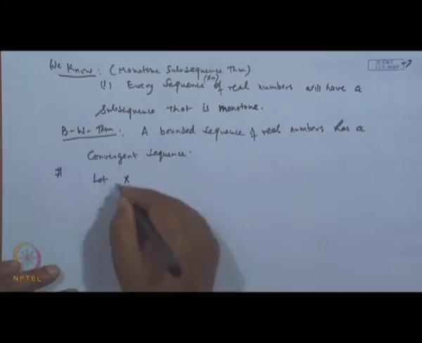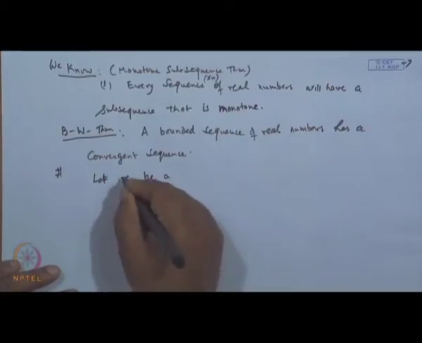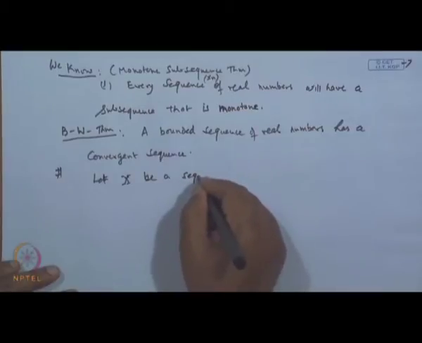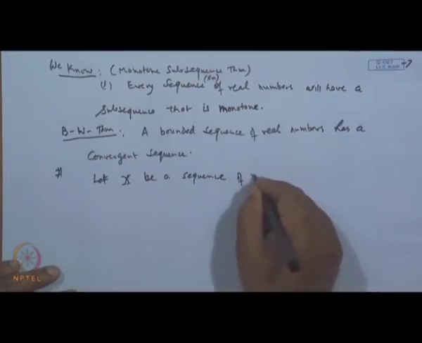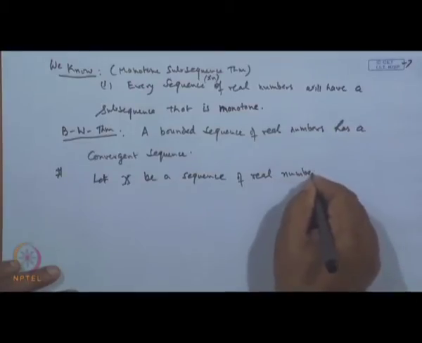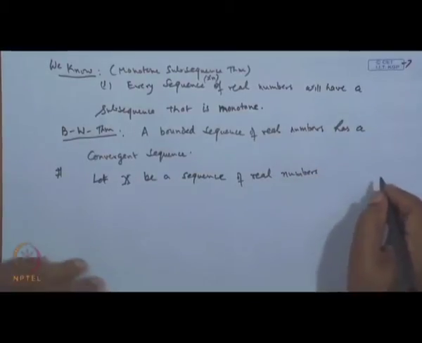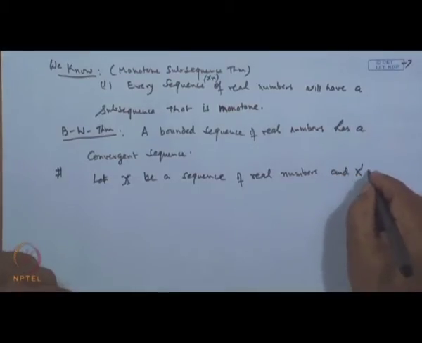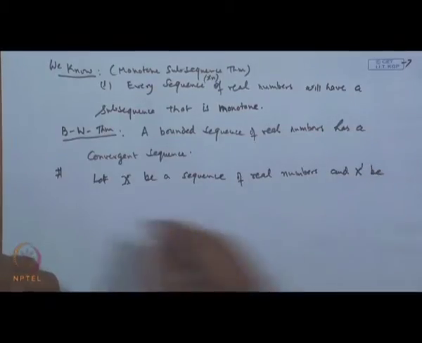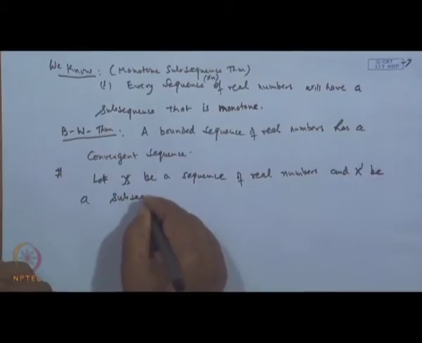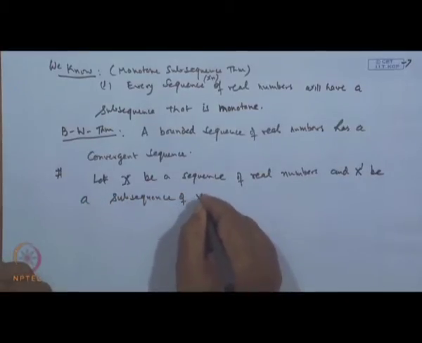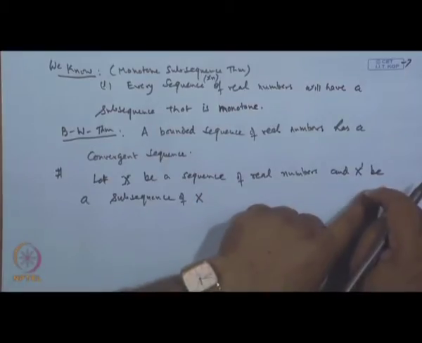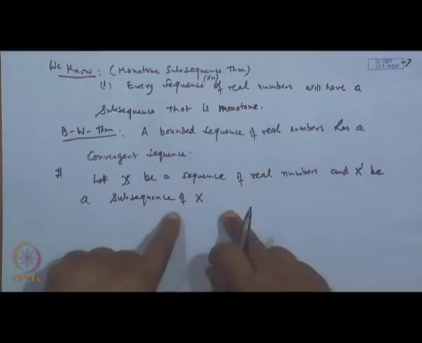Let X be a sequence of real numbers, and let X dash be a subsequence of X. Now, if we consider X dash as an independent sequence, then basically it is also a sequence.